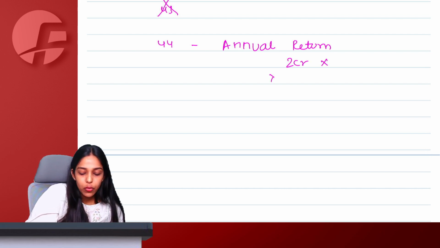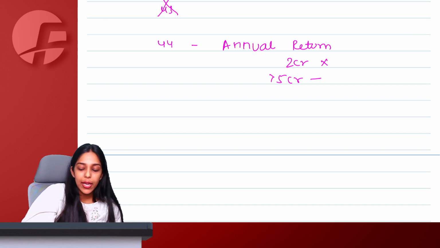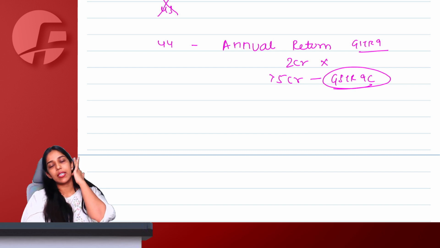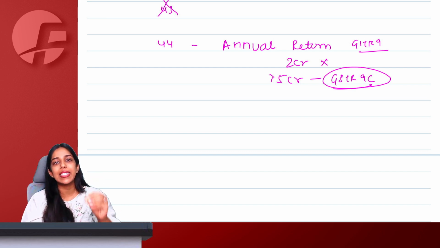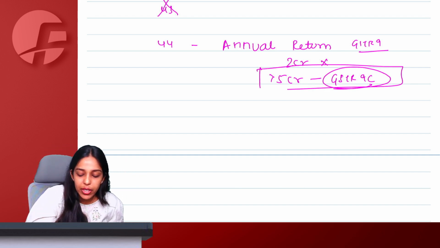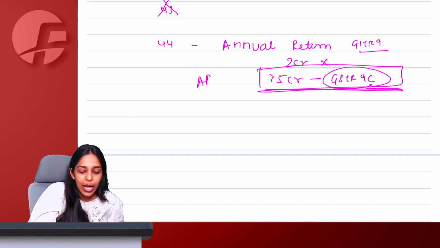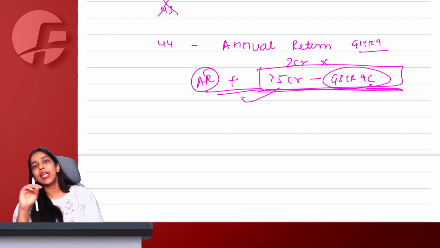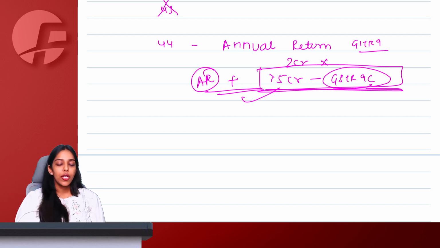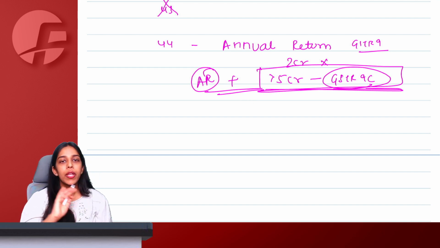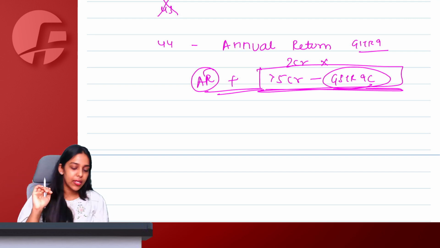If your aggregate turnover is greater than 5 crore rupees, then the annual return is GSTR 9. Here we have GSTR 9C also, which is the reconciliation statement, a self-certified reconciliation statement that your books and portal data are matching. Whenever you file your annual return, along with that you have to furnish this GSTR 9C, and only if in the preceding financial year your aggregate turnover is greater than 5 crore rupees. If it was less than or equal to 5 crore, no problem. You don't have to file GSTR 9C.